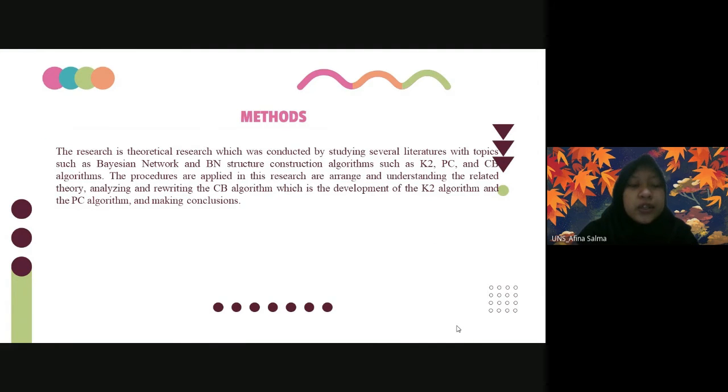The research is theoretical research, which was conducted by studying several literature with topics such as Bayesian network and Bayesian network structures construction algorithms such as K2, PC, and CB algorithms. The procedures applied in this research are arranging and understanding the related theory, analysis, and rewriting the CB algorithm, which is the development of the K2 algorithm and the PC algorithm, and making conclusions.